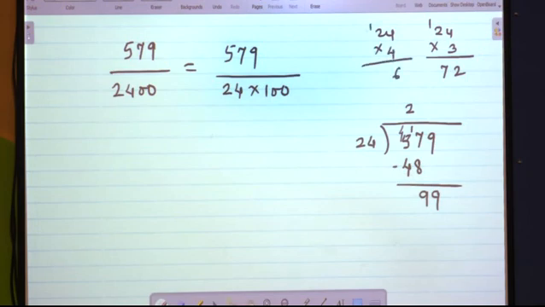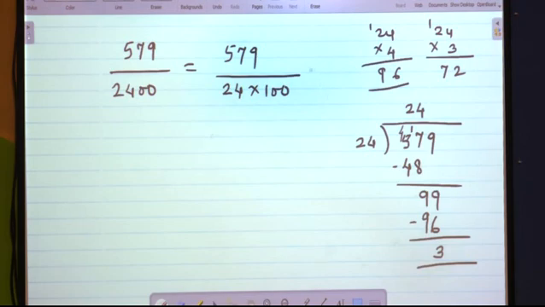4 fours are 16, 4 twos are 8. So we can understand that fours is very near to 99. Obviously 5s will go above that. So 24 fours are 96, 3 will remain. We shall stop the division here.